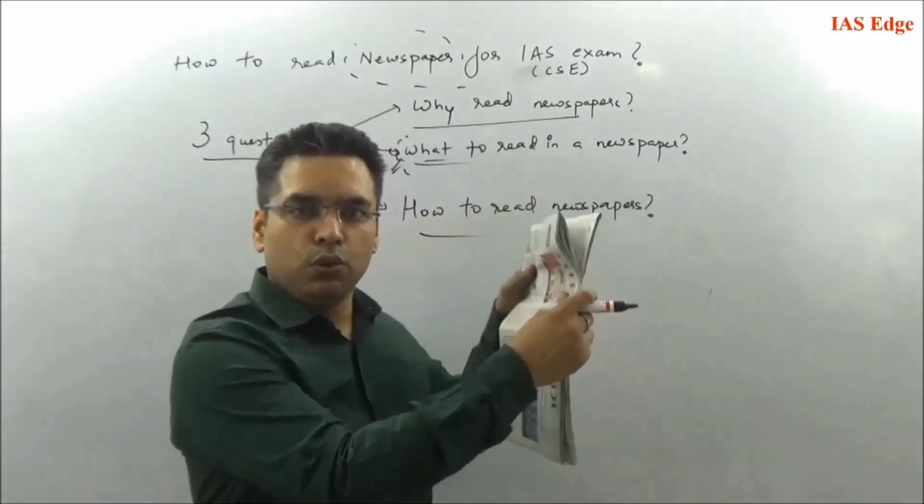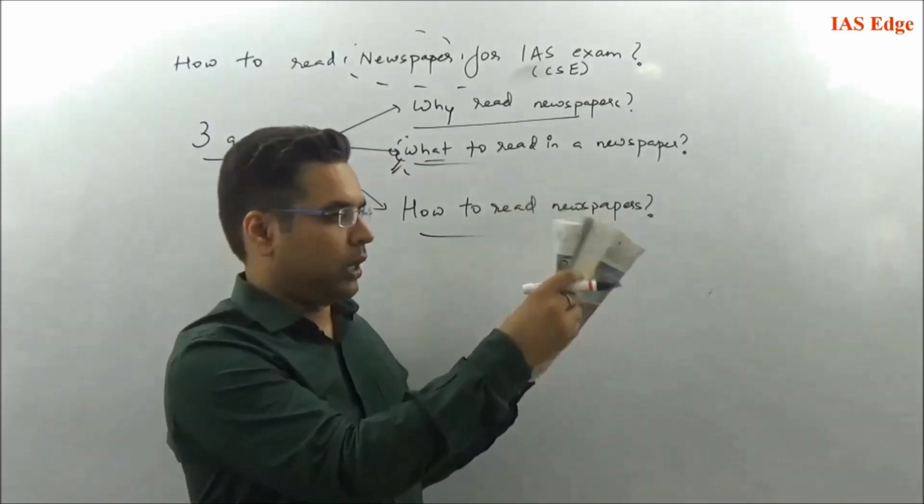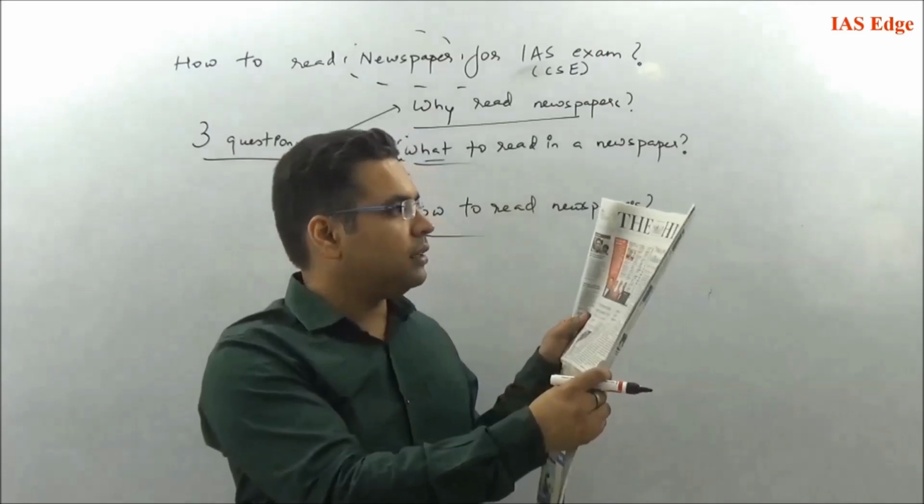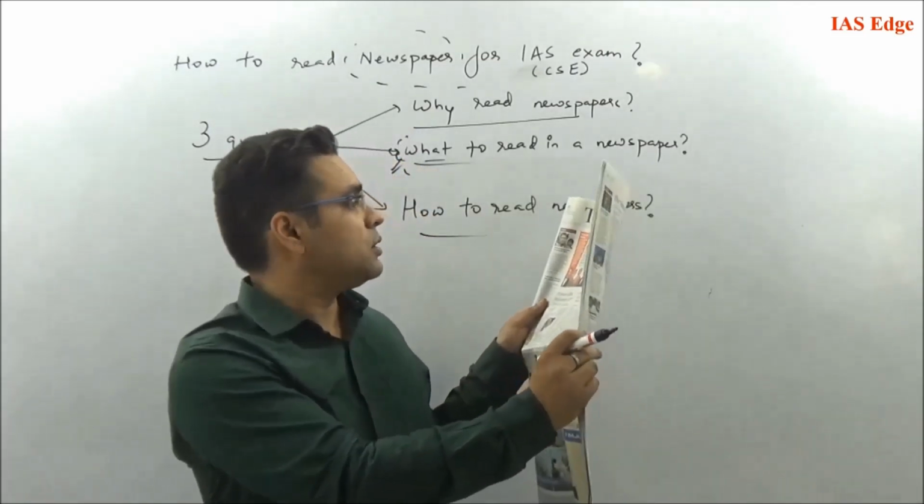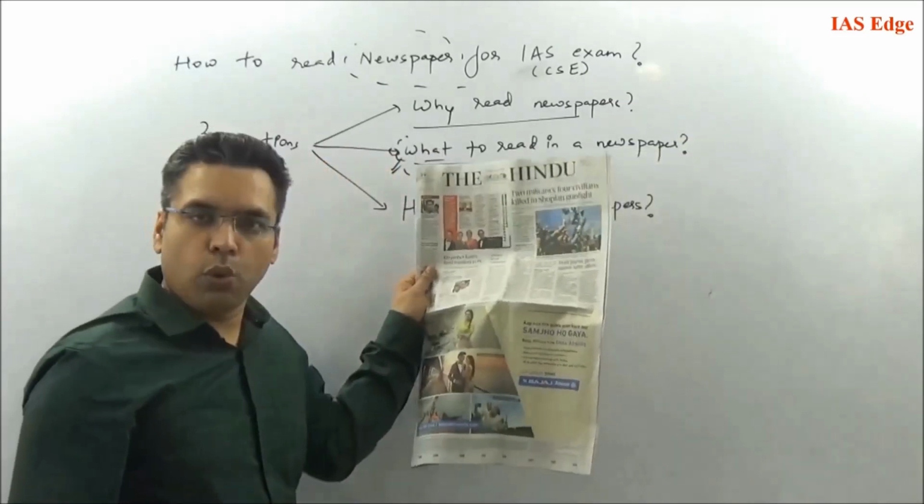Now I have The Hindu newspaper with me and I'll be taking it page by page. Typically in The Hindu, for example this is today's newspaper, today is 6th March, and we have around 18 pages in this newspaper. Let's go one by one.